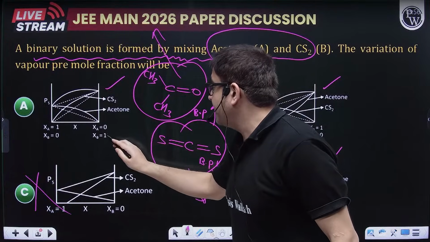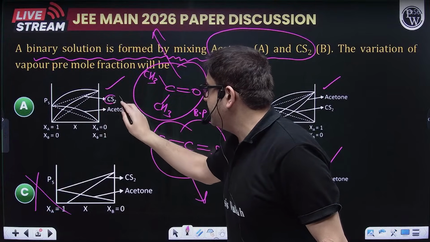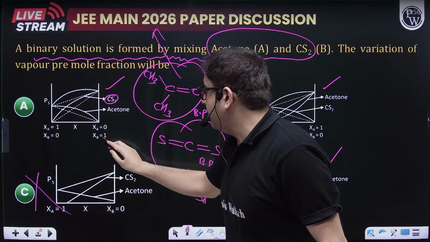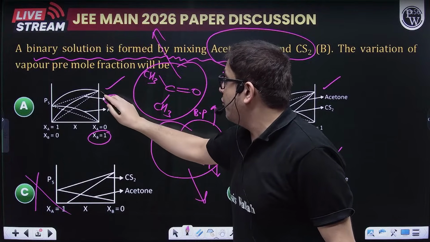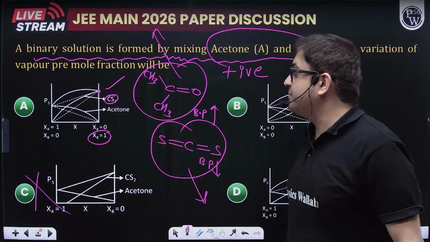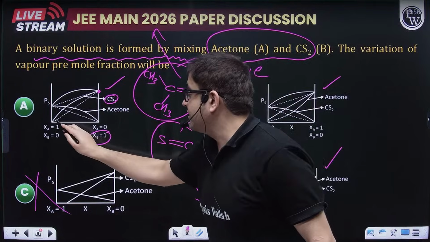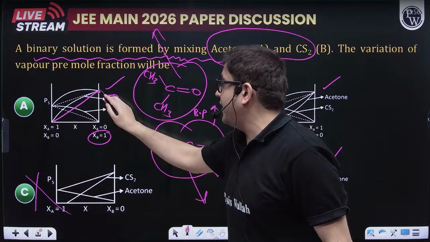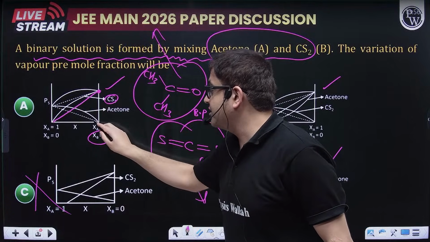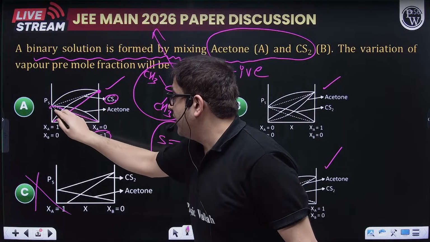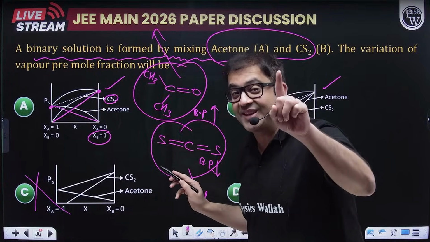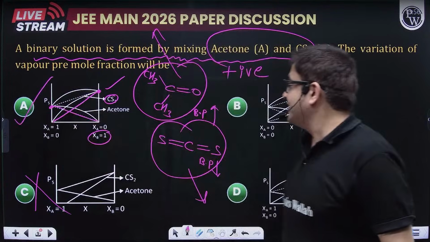So here, if you see option 1, it is saying CS2, and when the mole fraction of CS2 is 1, its pressure is shown to be higher. This straight line is for CS2 and its pressure is higher, while this straight line is lower, and it is saying it is for acetone. So that should be our answer. So this is option A.